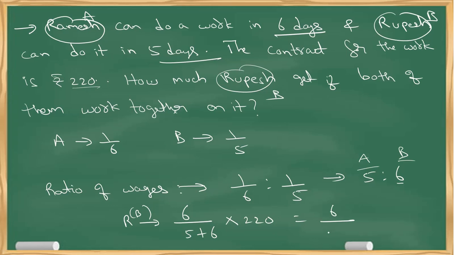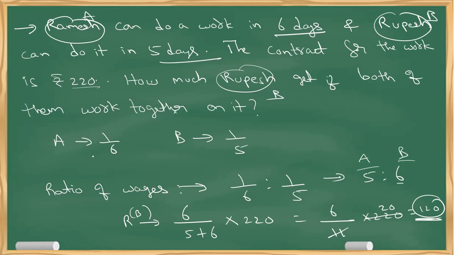That is 6 by 11 into 220. 11 ones are 11, 11 twenties are 220. So the answer is 120 rupees. This is the money that Rupesh gets.